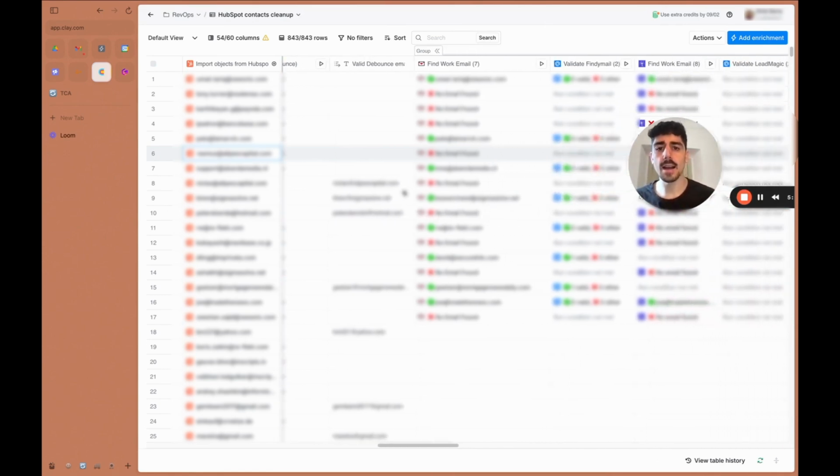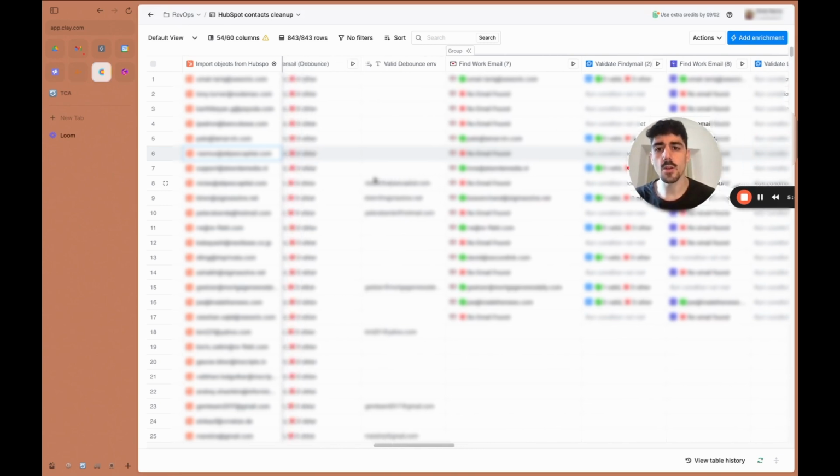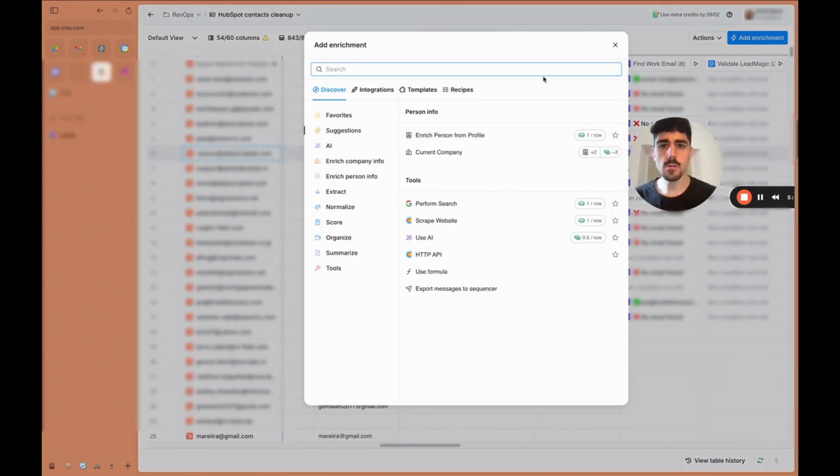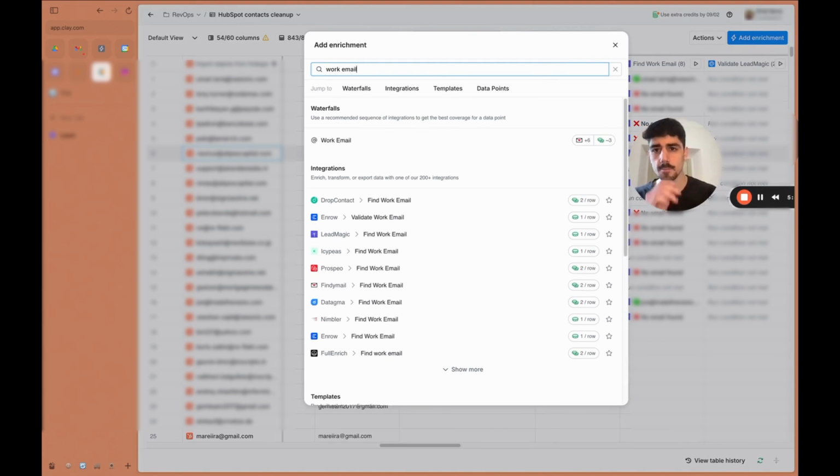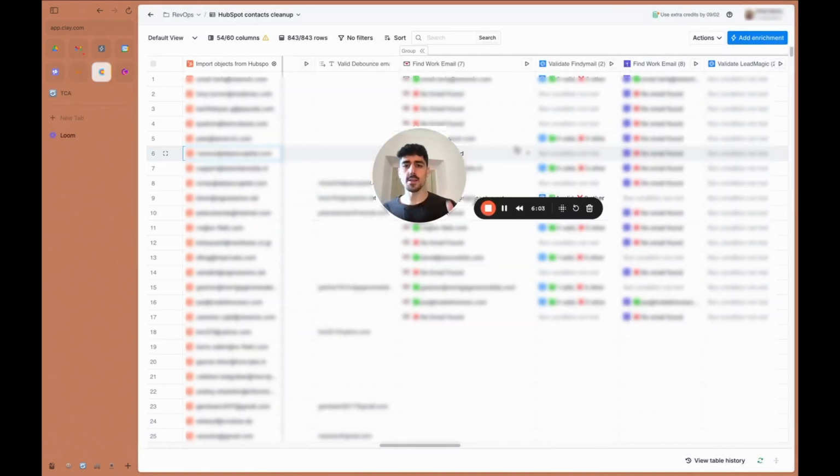Now, if we want to find the emails that were not valid, so all these emails, for example, were not valid, we didn't get any data here, we simply add another enrichment, and we type in work email. And then we select any other of the providers here that Clay has access to find a work email. Alternatively, we can do what's called a waterfall. A waterfall is when you have providers that give you emails, and you put them all in a sequence like I've done here. And then what Clay does is it searches for the email with the first provider you put in the list. If it cannot find it, it searches with the second one, then the third one, and so on until it exhausts the list.